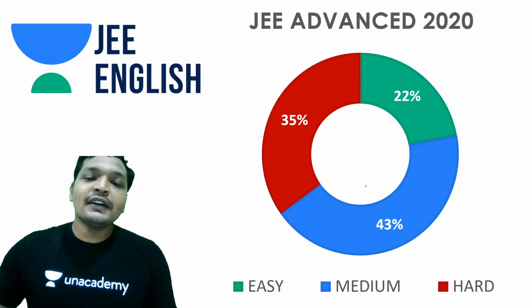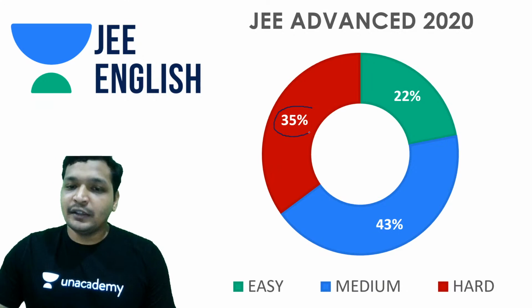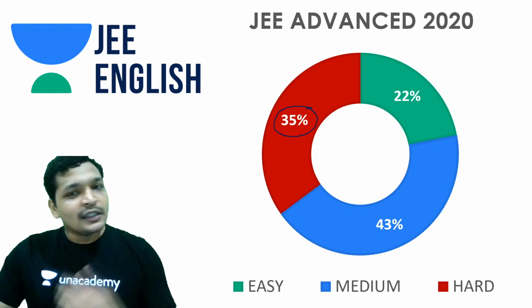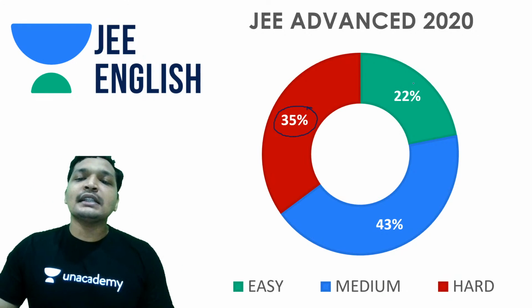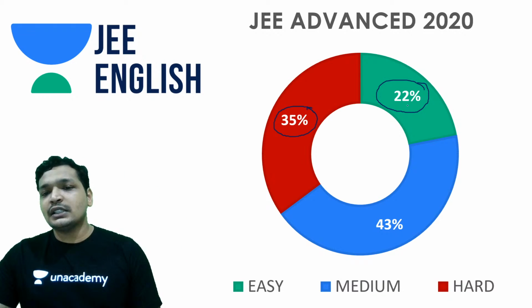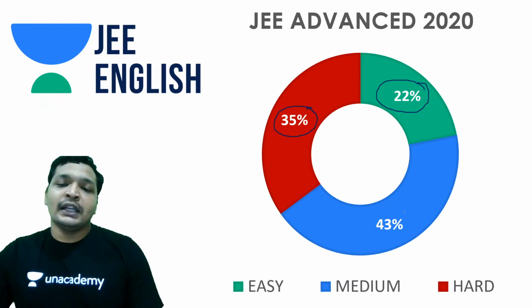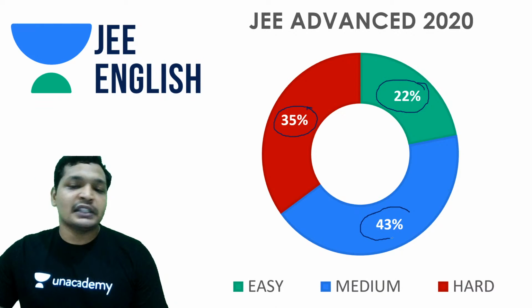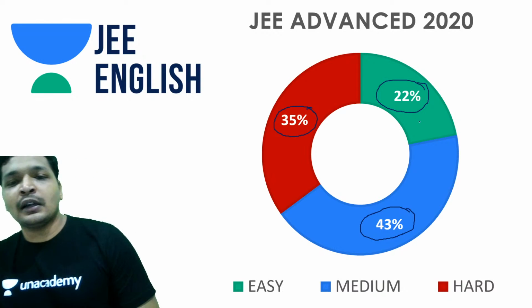But in 2020 things didn't change much. The difficulty level remained the same, so 35% of the paper was considered to be difficult. So that thing did not change. In fact, the easier part has increased by 2 to 3%. Even the moderate questions weren't so challenging compared to 2019, especially in physics. So that's a good part about the paper.